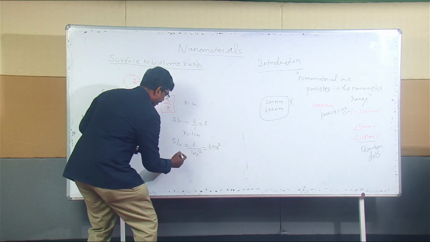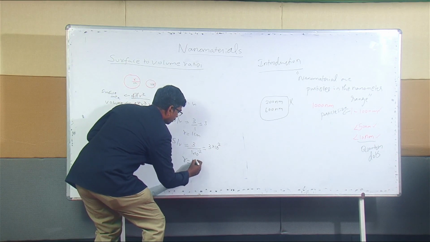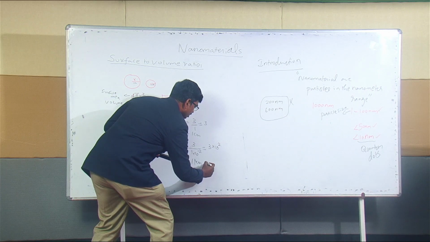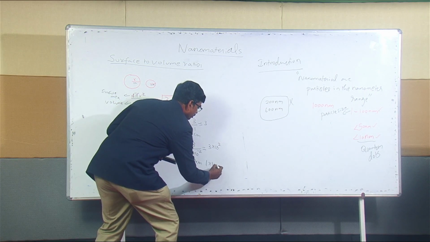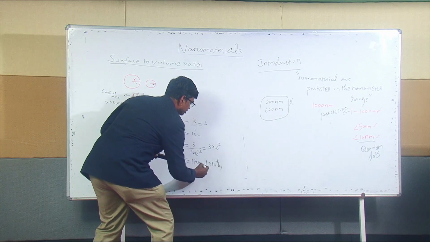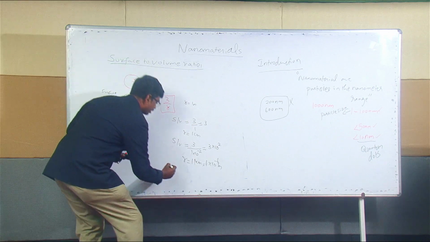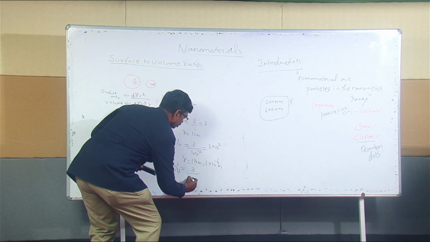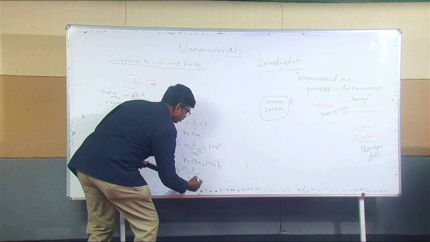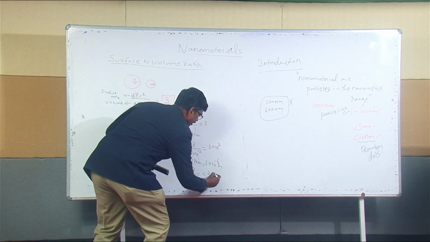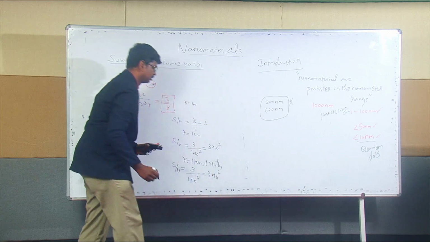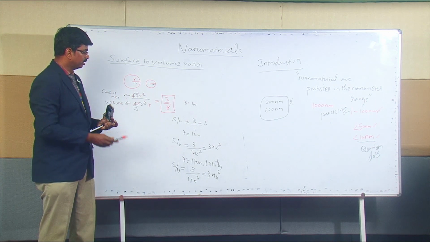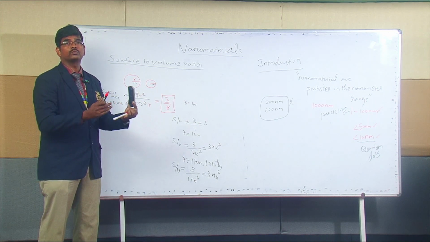If I give r equal to 1 micrometer, I hope you know what a micrometer is, which is 10 power minus 6 meter. If I substitute that value, you get surface to volume ratio as 3 divided by 1 into 10 power minus 6, where minus 6 goes up, we get 3 into 10 power 6. Like that the surface to volume ratio greatly enhances even at micrometer.